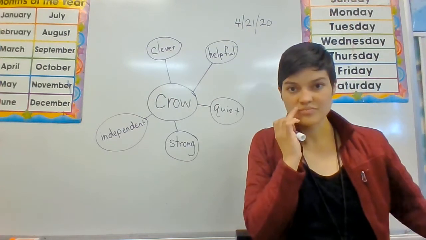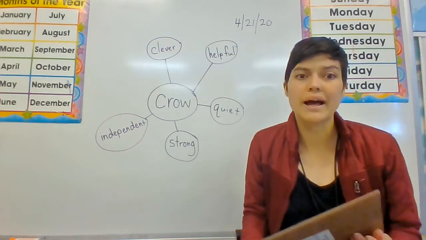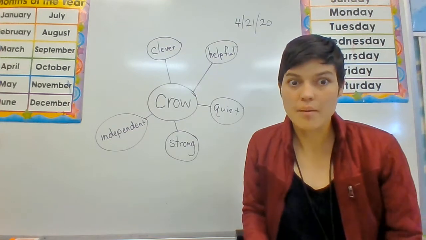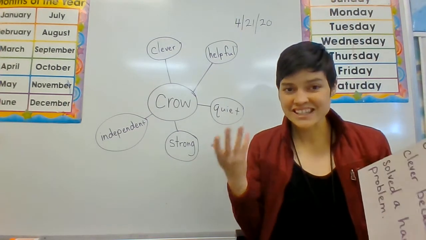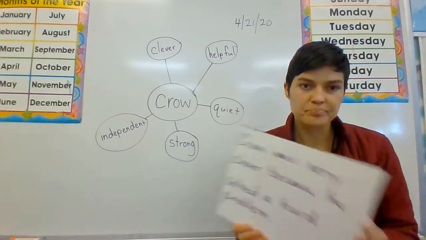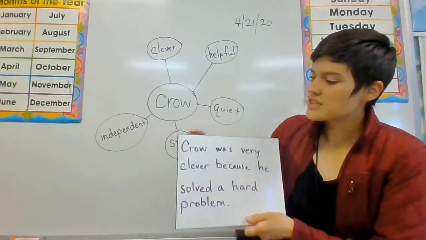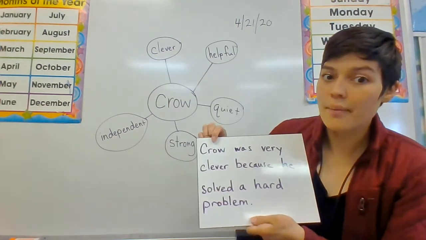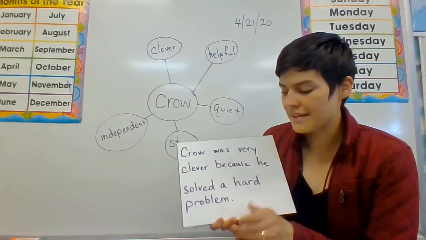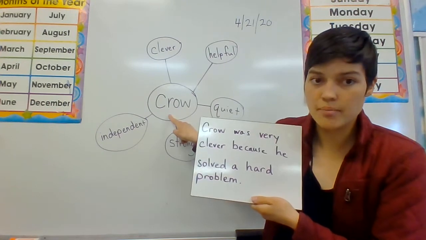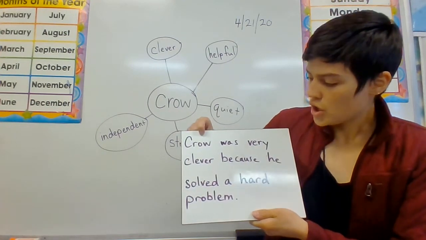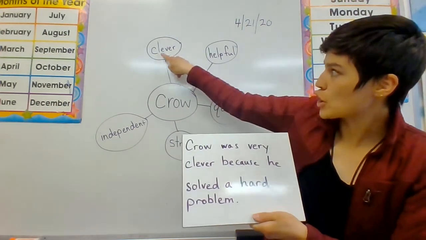Okay. Let me show you real quick. I only wrote 1 sentence about Crow because I only had enough space for that. But just to give you an idea. So I took my topic, Crow, and I made sure that in this sentence you know that I am talking about our topic, Crow. Crow was very clever.